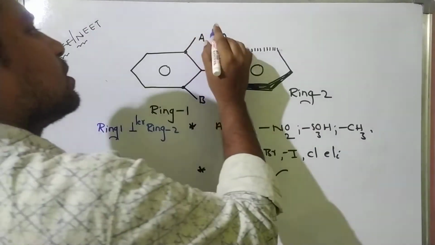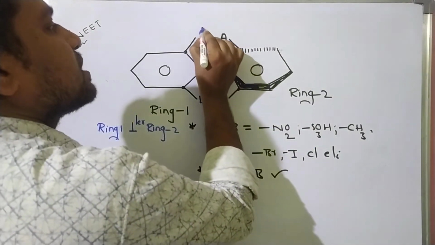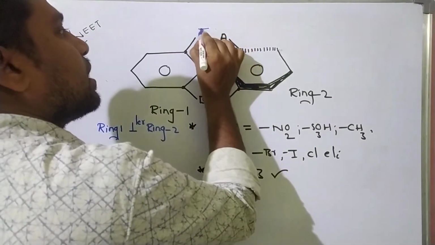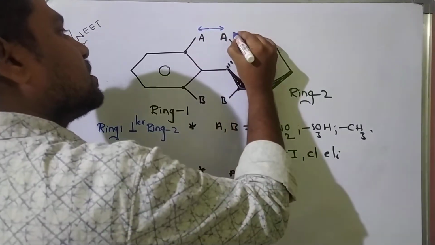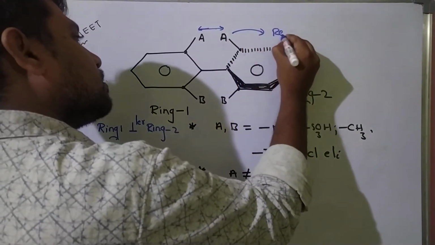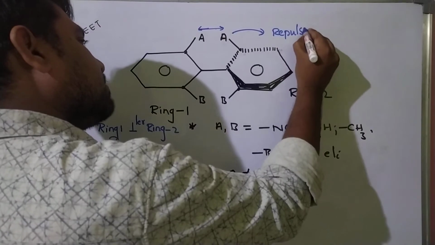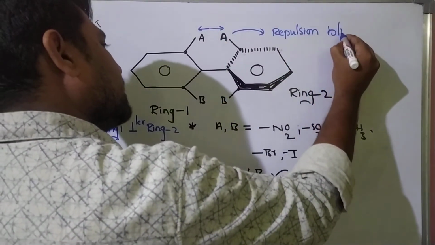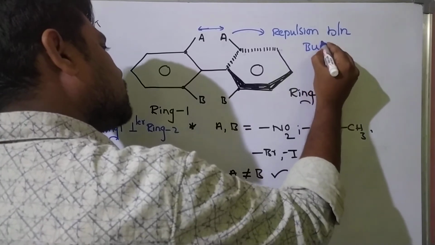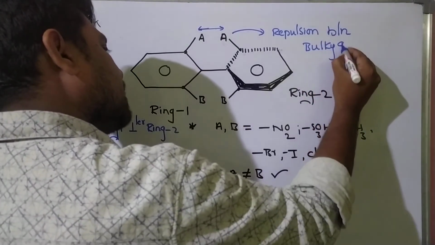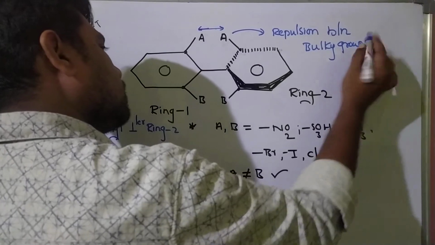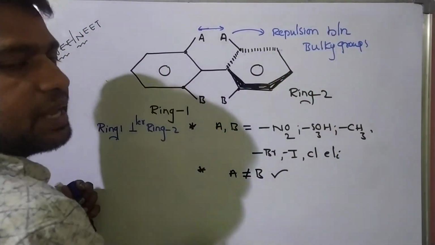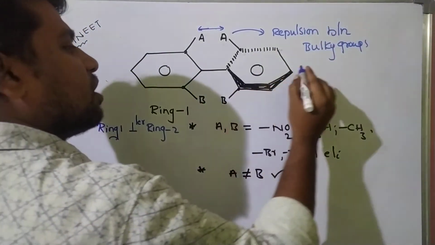Because of repulsion between these bulky groups, leading to a non-planar structure.